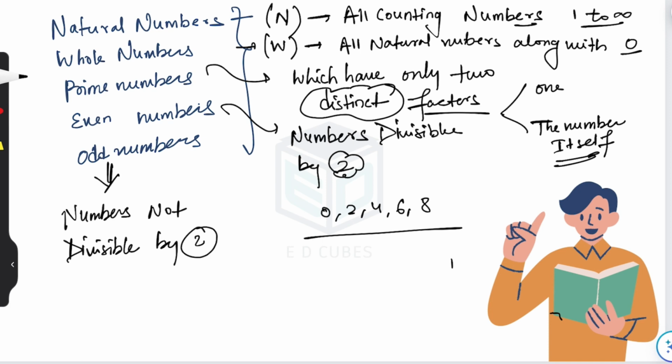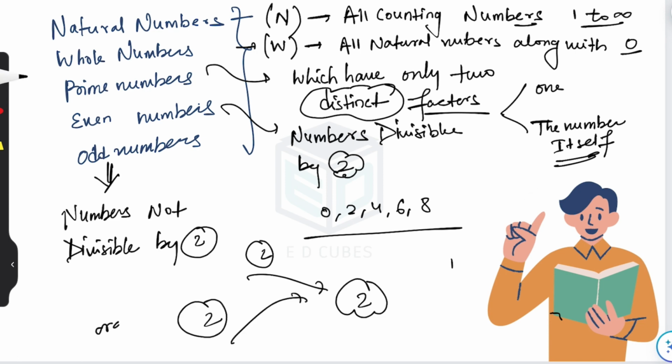Till now, the types of numbers which we discussed are used in our day-to-day life. Let's say if I give you 2 apples and ask you to write down how many apples you have, you would write 2. If I give you 2 more apples and ask how many apples you have, you would say 4, sir. If I give you 2 more oranges and ask how many fruits you have, you would say 6, because 4 apples and 2 oranges. If I ask how many oranges you have, you would say 2, right?